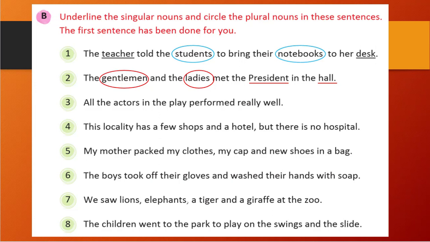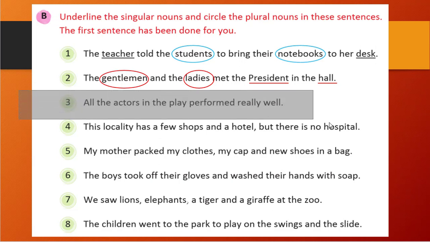Okay, let's see the next one. All the actors in the play perform really well. So here you see actors is in plural form, and play is in singular form, right?